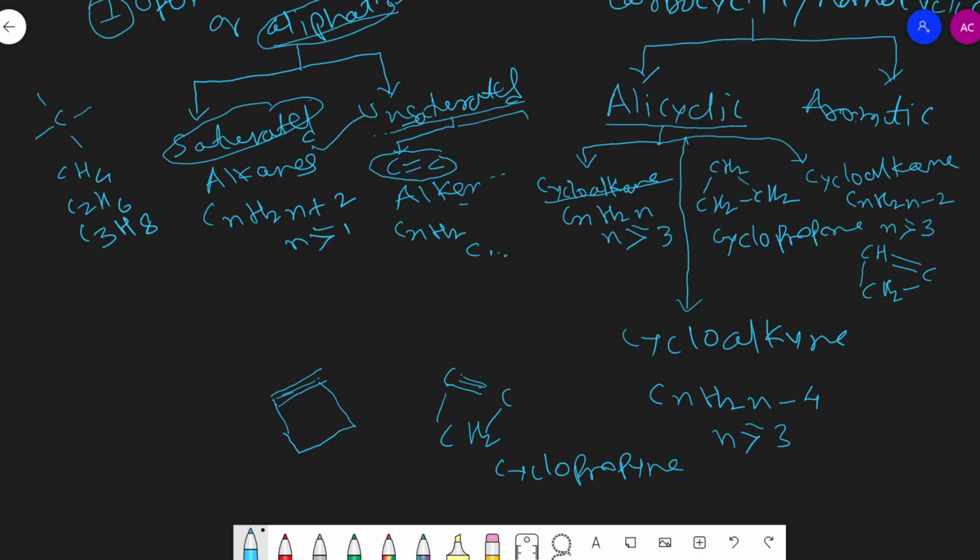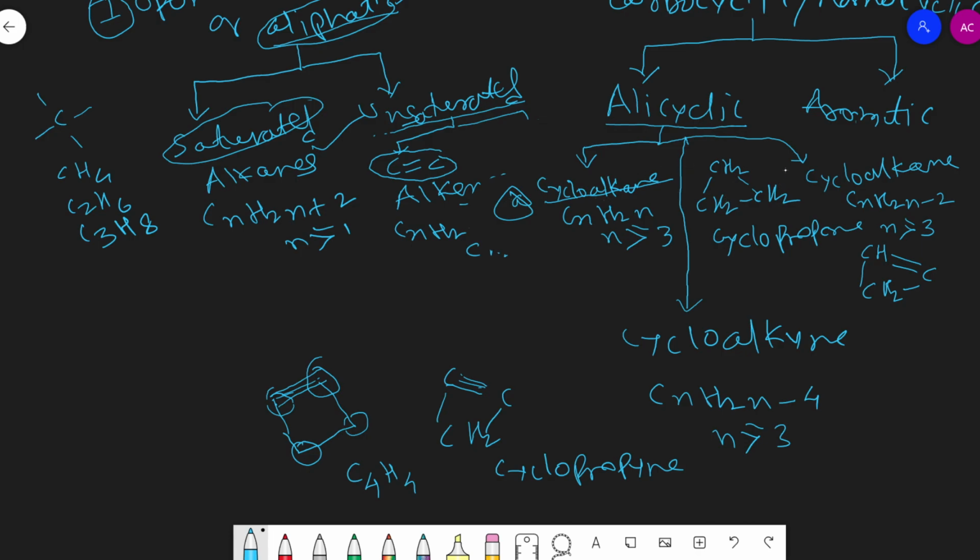This formula is known as the bond line formula. At this corner only carbon is there, here CH2 is there, here is also CH2. So the molecular formula will be C4H8 minus 4, meaning C4H4. Here 2 hydrogens, here 2 hydrogens, here no hydrogen, here no hydrogen. 4 carbons and 4 hydrogens, so it becomes cyclobutyne.